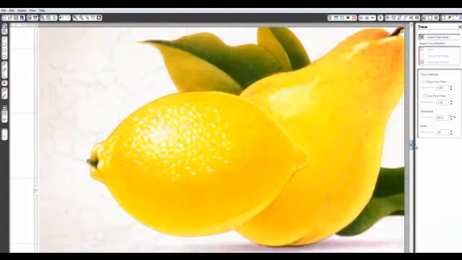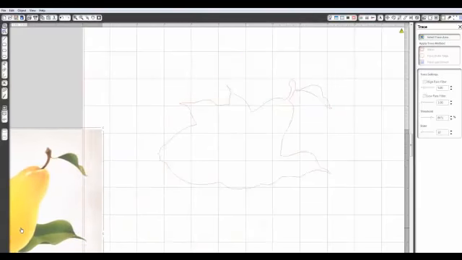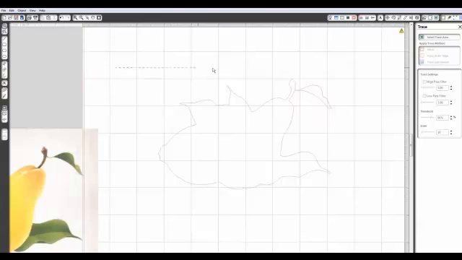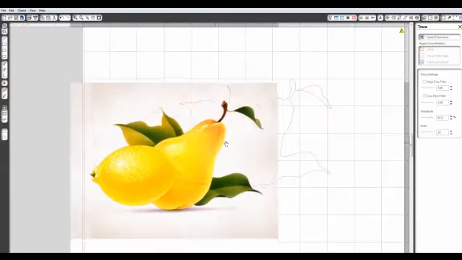Now remember, when you cut this whole fruit thing, it might only be, I don't know, if it's going on a card, 2-3 inches. So we're looking at it at about 15 inches now. So you have to keep in mind that not that much is going to show. When you pull out on this, you can see this looks nice. And I want to just make sure that I don't have any little bits that don't look nice to me. And what I also do is I'll pull a bounding box around it because I want to make sure there's no little dots anywhere. So, you know, that looks really nice. So I'm going to put this back in here now.